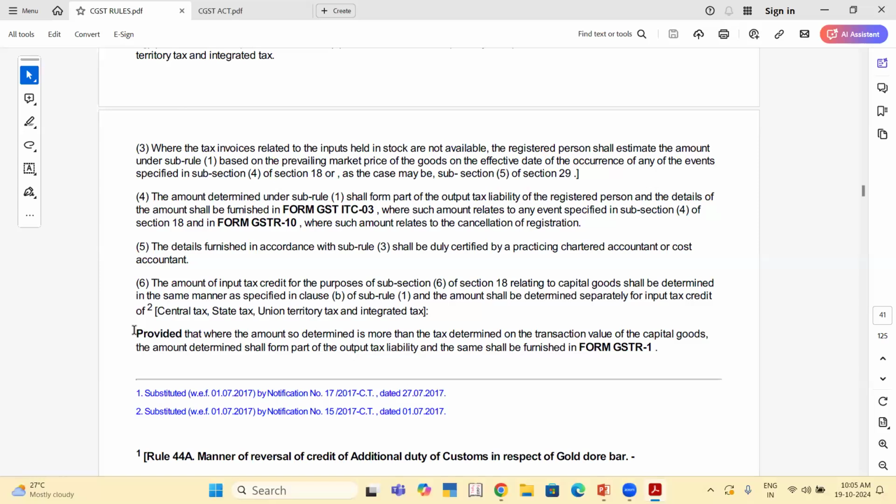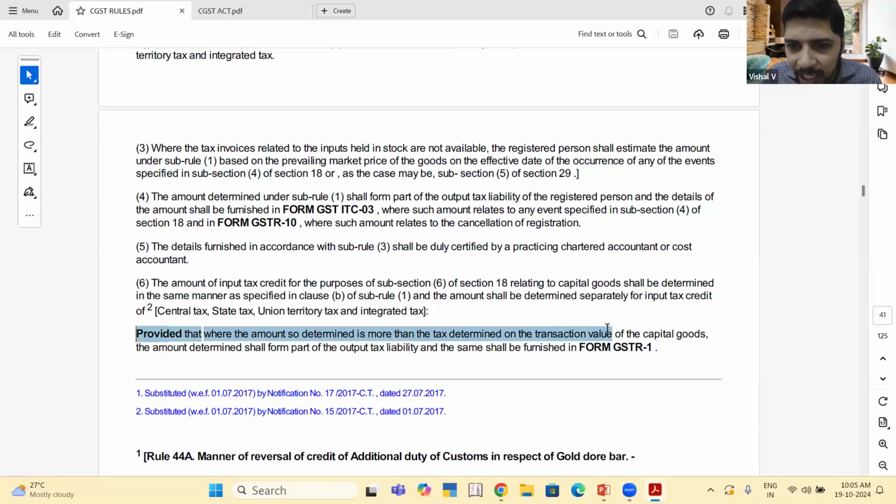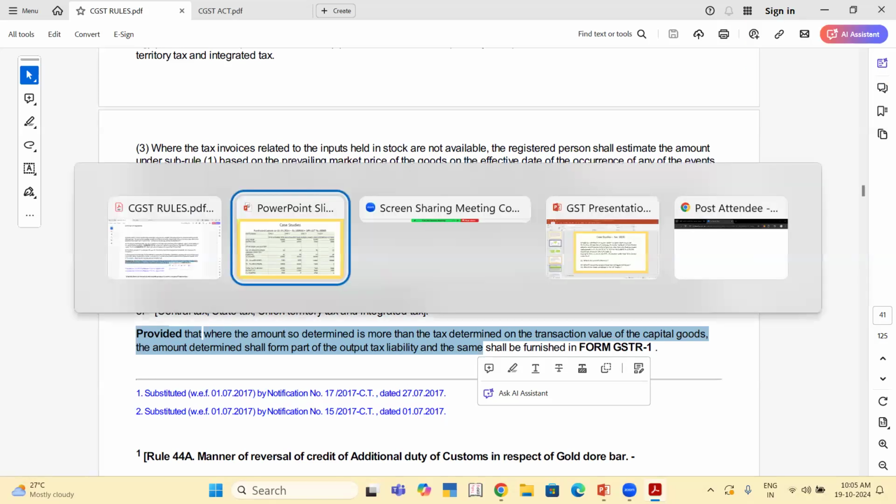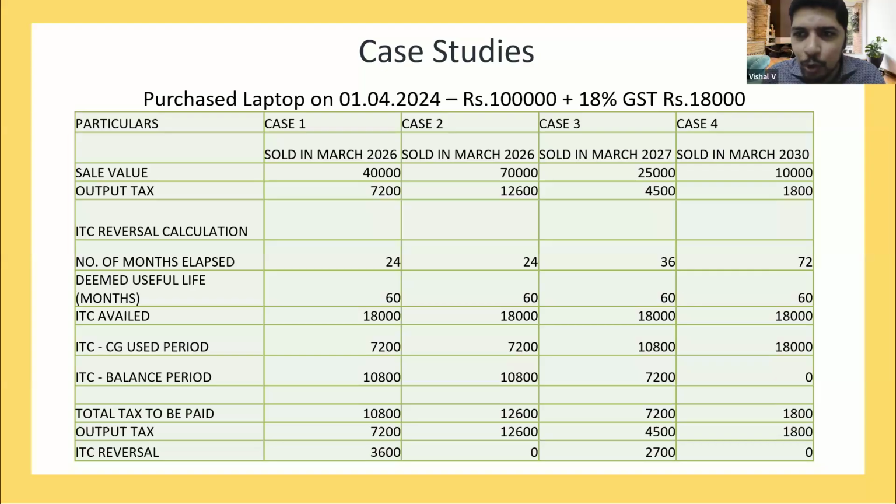Just a second, Renuka madam. What Anish ji is saying is that this particular 18.6 also says that if the ITC reversal is more than the output tax, then the said amount shall form part of output tax liability. Because in section 16.2 proviso, for 180 days earlier the wording was that it has to be added to the output tax liability. Then they amended and changed the wording that it has to be reversed. But this amendment has not been brought into this particular section. So I accept Anish partially that it has to be added to the output tax liability. But whether you can charge the customer 10,800 is a big question, because he is not eligible for credit of 10,800. He is eligible for credit only for 7,200.